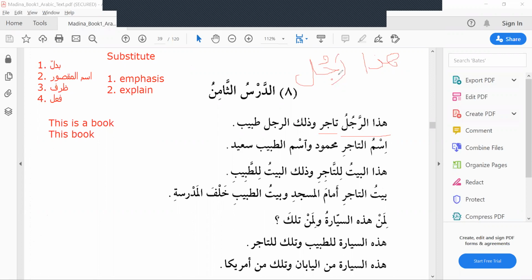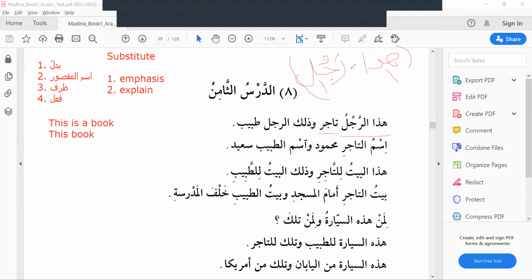This is badal. If you write rajulun as a nakira, then the grammatical structure will be: hada is mubtada, rajulun is khabar, and it is a complete sentence. Hada rajulun, this is a man. The grammatical structure, the tarkib or i'rab, is hadha mubtada, rajulun khabar, when rajulun comes as a nakira.